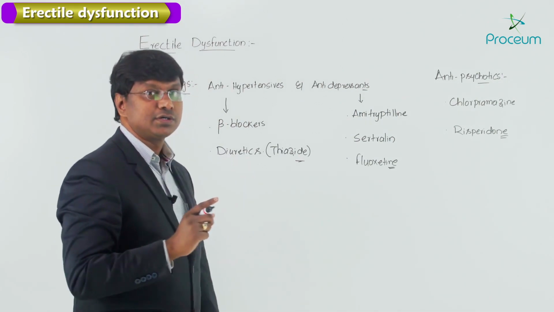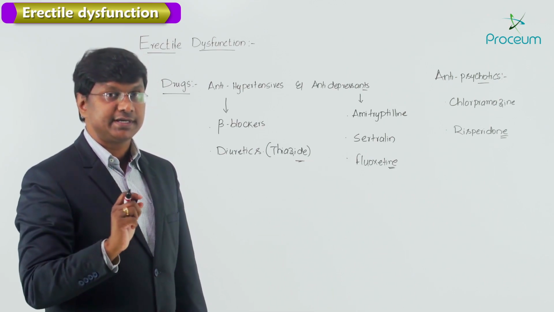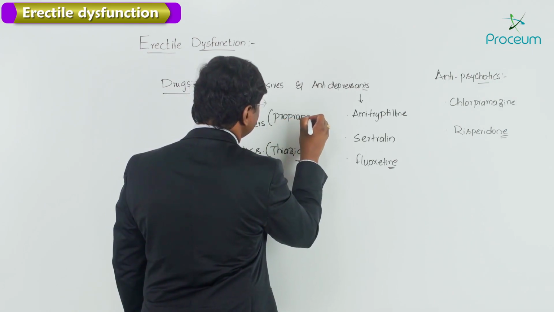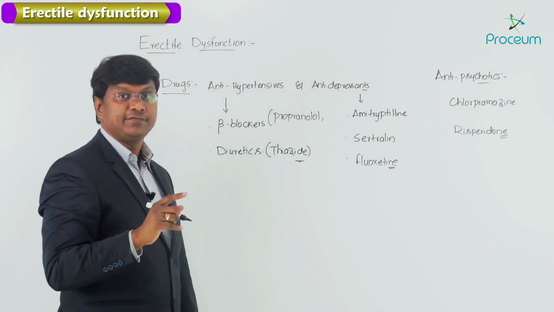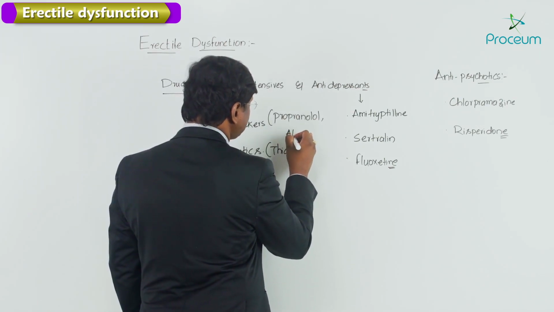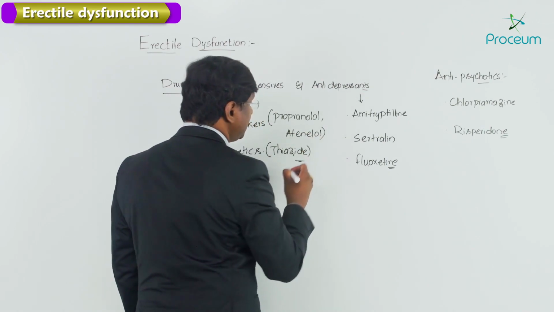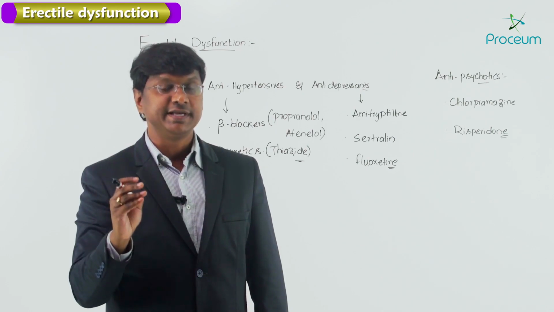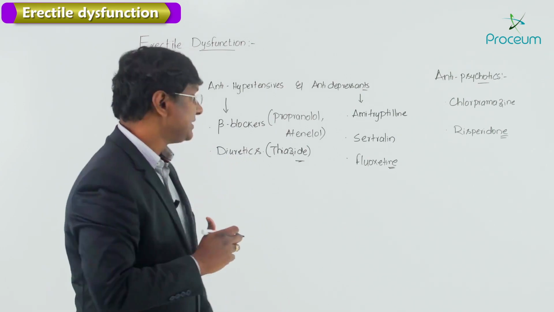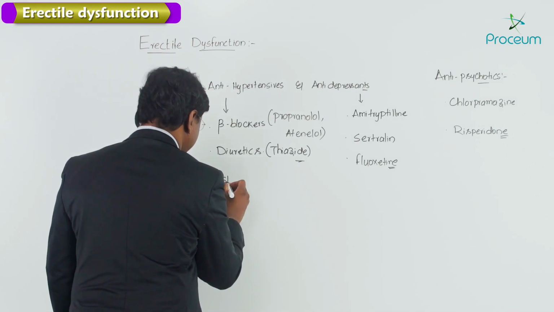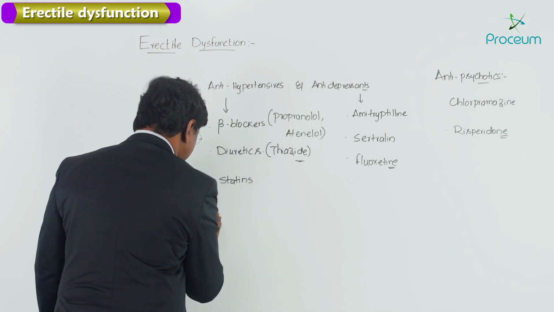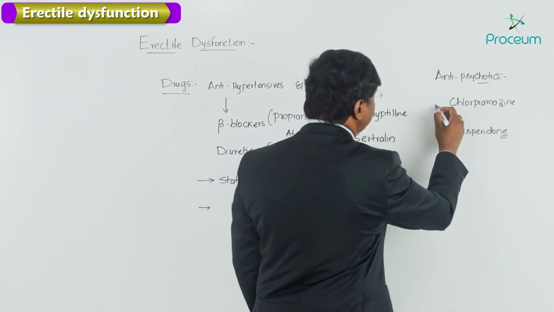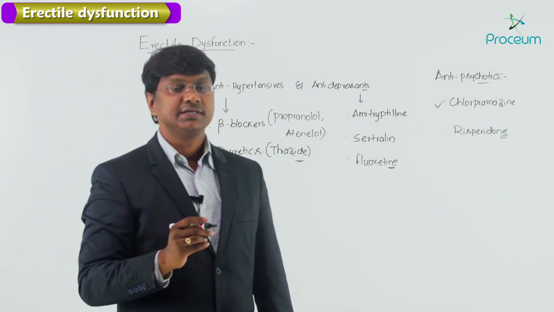And among the beta blockers also, which particular beta blocker will cause the erectile dysfunction? That is propranolol, right, propranolol, and then followed by that atenolol. And apart from this antihypertensives and antidepressants, the next group of drugs like what we have is the statins, which will cause the erectile dysfunction, right? And next to this particular statins, we have antipsychotic drugs. Antipsychotics already we have discussed, that is chlorpromazine and as well as risperidone.